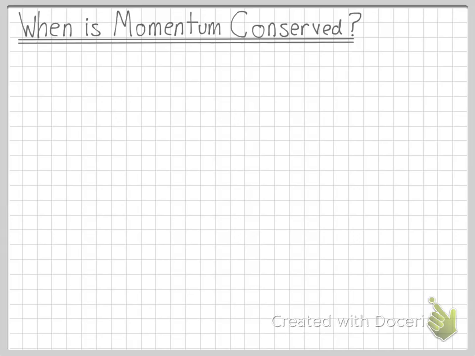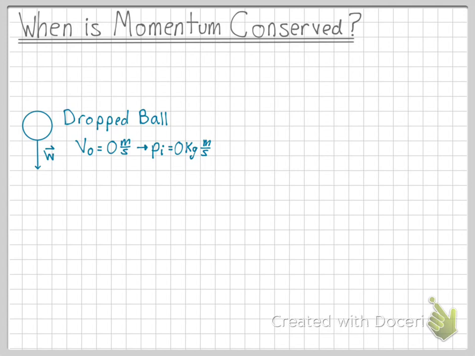This video covers when momentum of a system is and is not conserved. So let's say we drop a ball. The initial velocity is going to be equal to 0. So therefore, the initial momentum of the ball is going to be equal to 0.